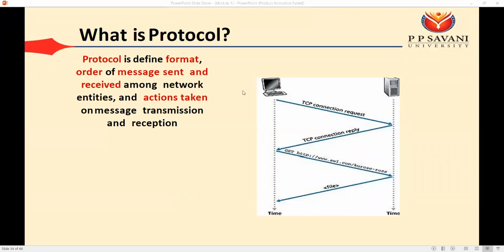Protocols define the format and order of messages sent and received among the network entities, and the actions taken on message transmission and reception. In our terms, it is some set of rules about how your message will be sent, how it will be received, what message to display if your transmission is successful, and how to inform if your transmission fails. For that we require some set of rules, and that is known as the protocol.